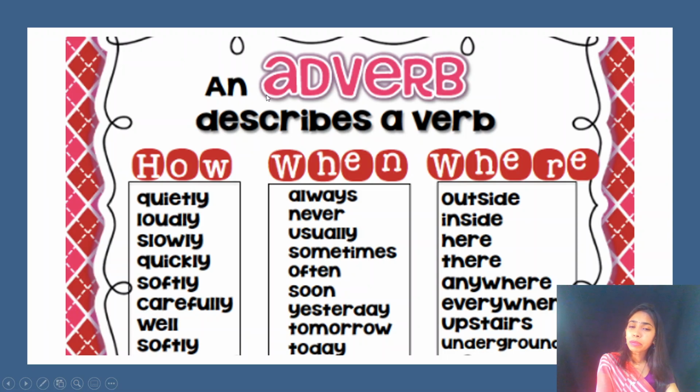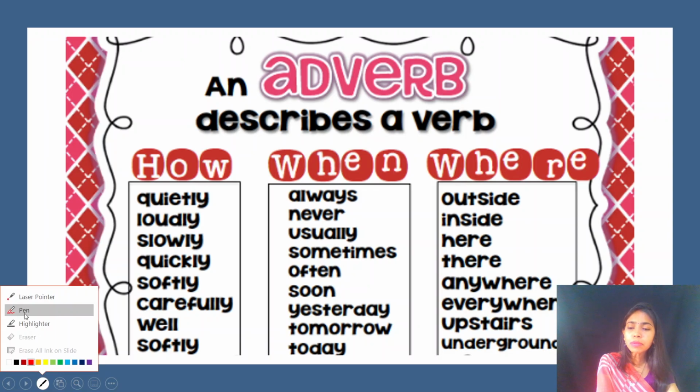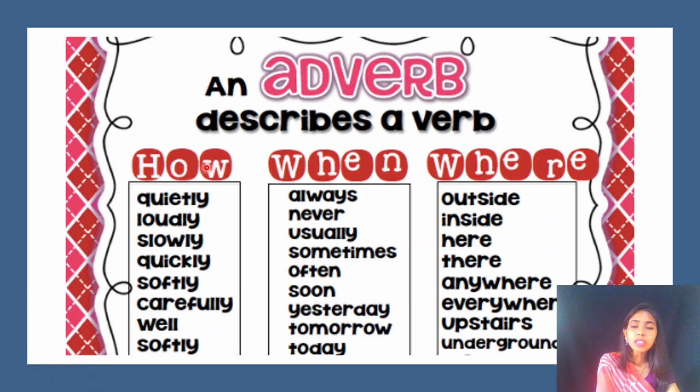So always remember children, an adverb describes a verb, not only verb but also it describes an adjective and sometimes an adverb also. So the best thing is that you can remember that an adverb tells three important things, right? It will tell you how the action happened.